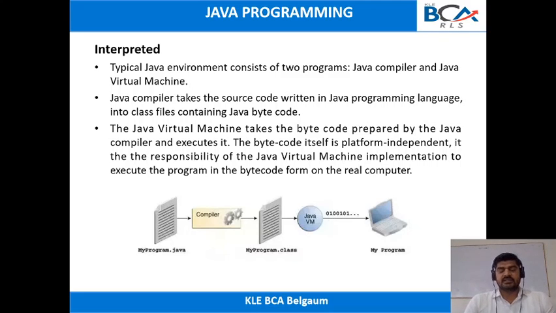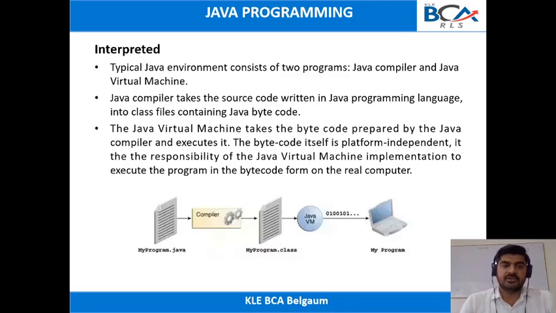Next, it is the task of the Java virtual machine. The Java virtual machine will take the bytecode and execute the program. The JVM will interpret the code and provide the output on the screen. This is the reason we can say that Java is both compiled as well as interpreted.